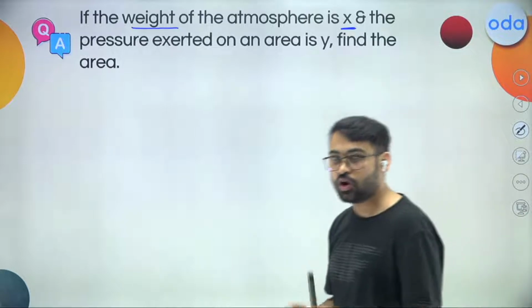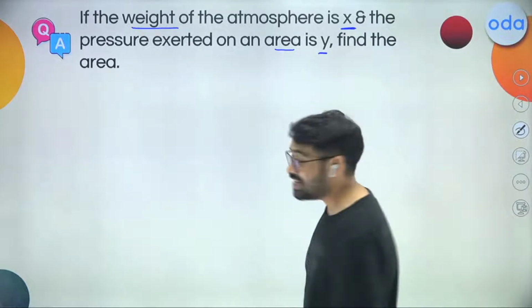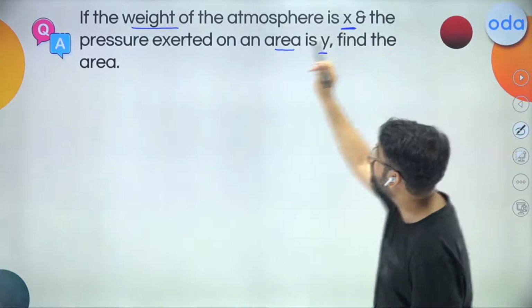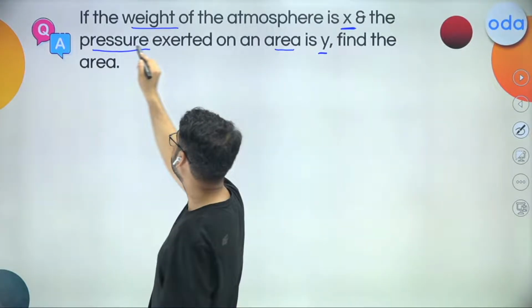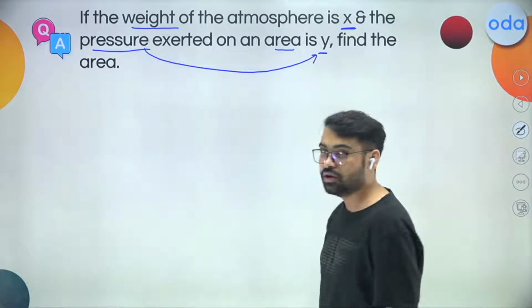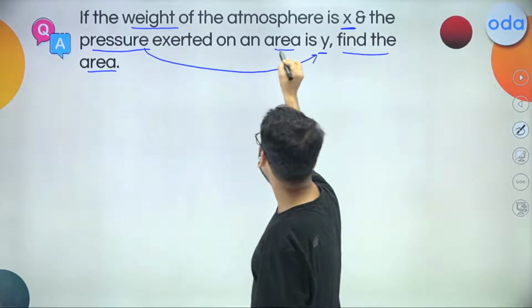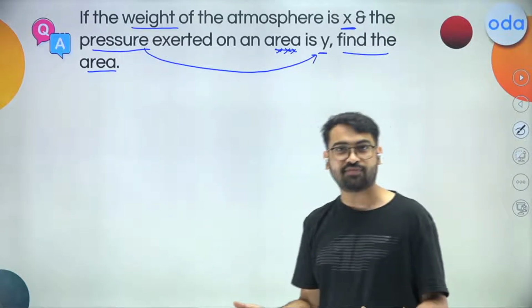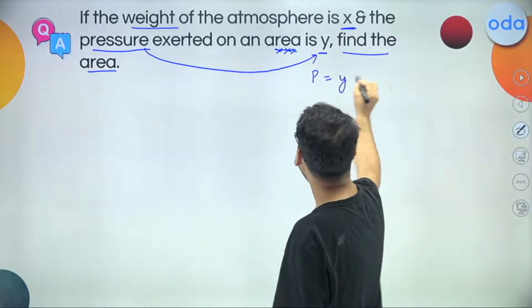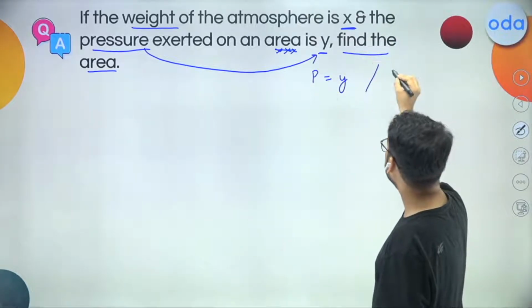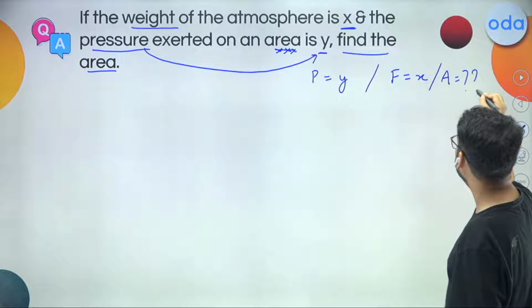So now over here, a lot of students tend to think that area is given as Y. This is incorrect. It says the pressure exerted on an area is Y. So actually the pressure is given as Y. And if you don't believe me, see, later on they ask, find the area. So area is not given over here. Area is something we have to find. And let me just note down what are the things that are given. I'm given that pressure is Y. I am given that weight or maybe thrust or force is X. And I want to get what is the area, right?